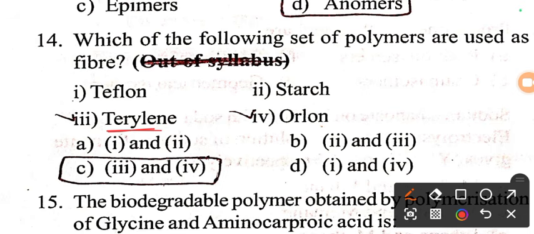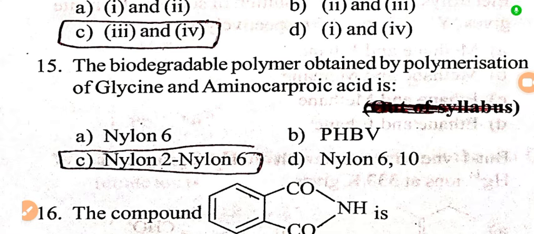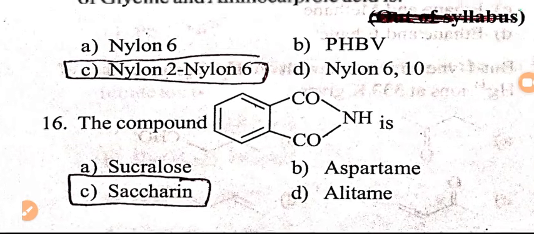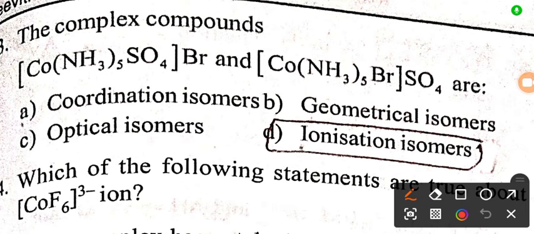Which of the following polymers is used as a fiber? So in fibers we use Terylene and Orlon. Terylene, Orlon, option C is the right answer for this question. Next, the biodegradable polymer obtained by the polymerization of glycine and aminocaproic acid is nylon 2 nylon 6. It's a biodegradable polymer. There is a compound. This compound is saccharin, the artificial sugar saccharin.